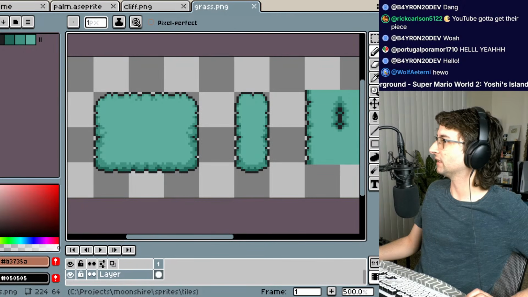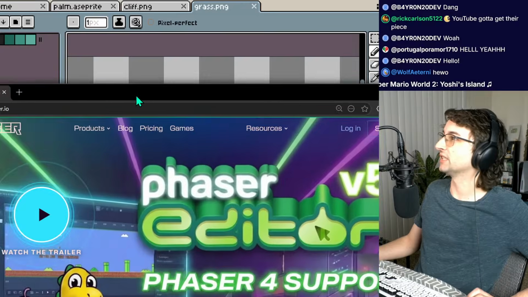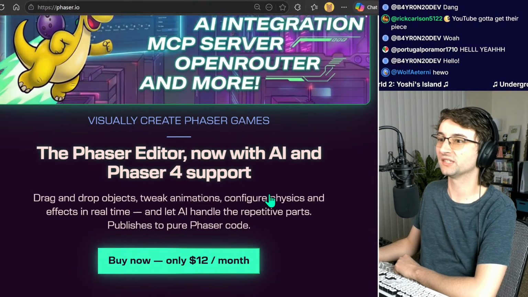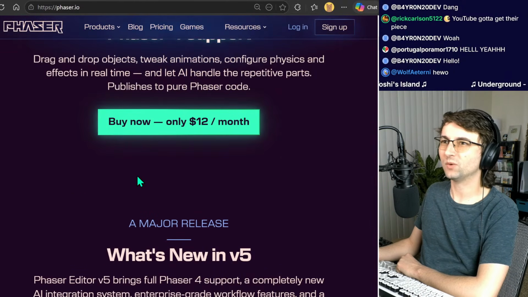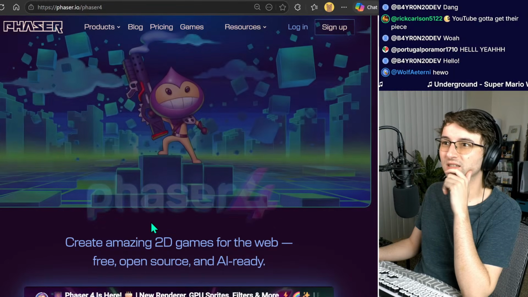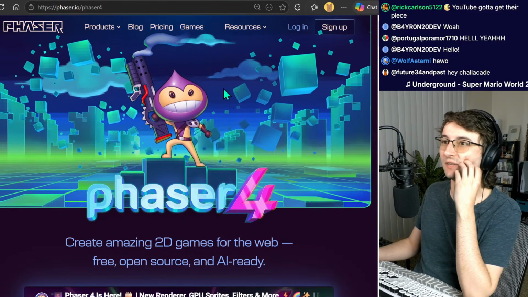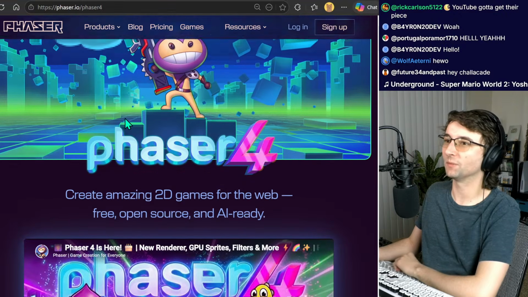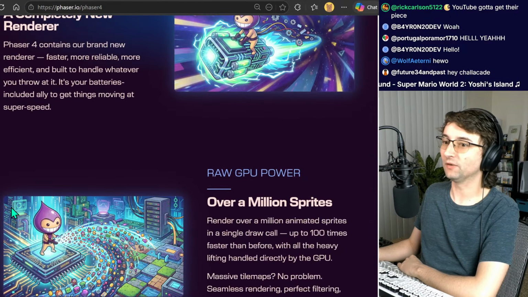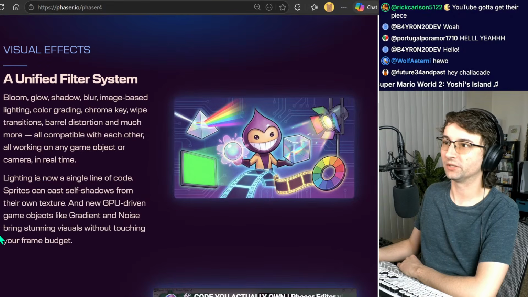What the heck? Oh my gosh, the site changed. It looks way different than I last saw. But anyway, Phaser is this, what? It costs money? Is this the right site? Yeah, this is what I'm thinking of. Phaser is just this game framework for making web games, and it's been around for a long time, and it's getting a lot of popularity, and a lot of people use it.